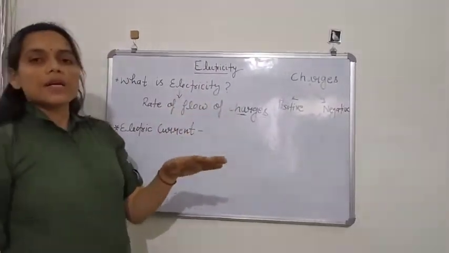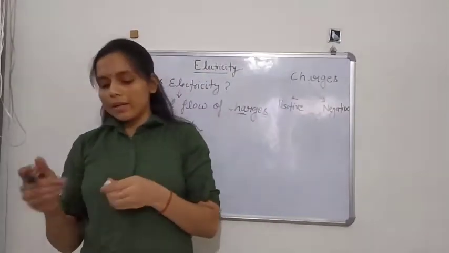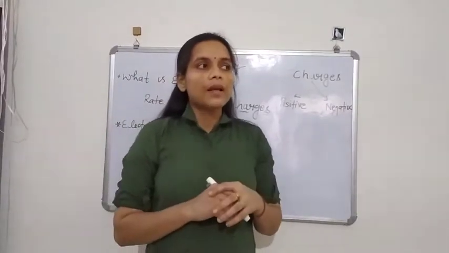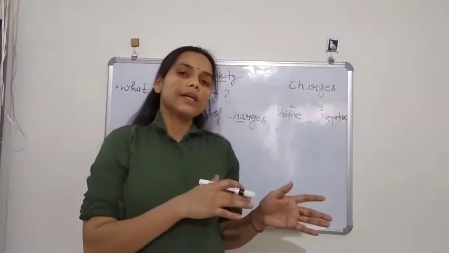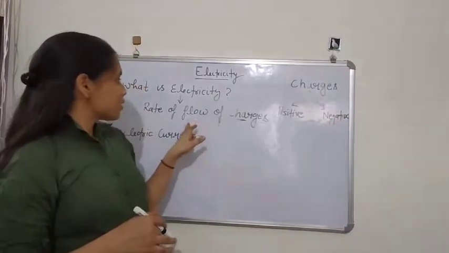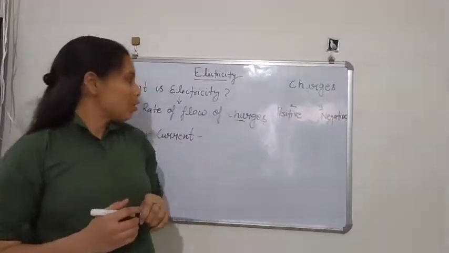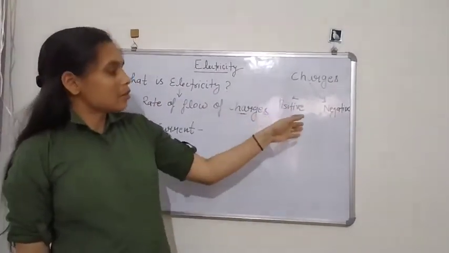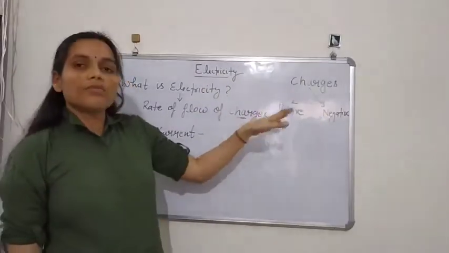So what kind of charges, positive or negative? There is a very interesting thing here. At the time when electricity was discovered, we did not know about the electron. So people thought that this is the flow of protons, but now we know that this is the flow of electrons, and the electron is negatively charged. You may ask, ma'am, why only electron? Why is this not the flow of protons?